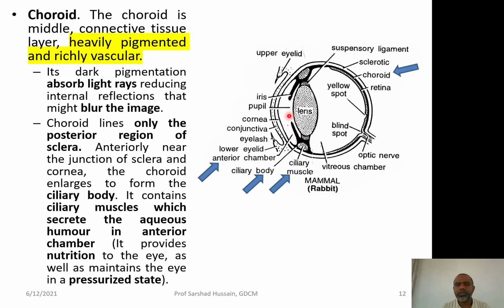So, if due to a puncture this aqueous humor is released, then the eye will not appear as a pressurized structure, it will deform its shape and it will become almost flat over there.